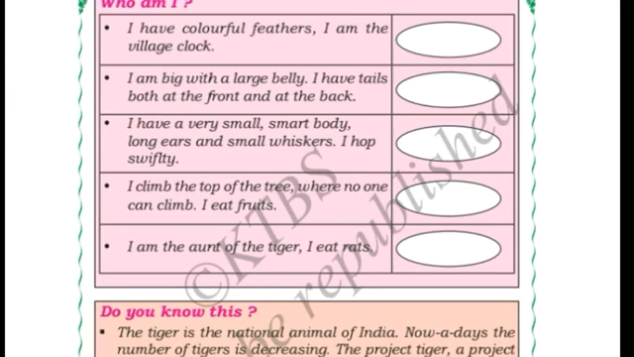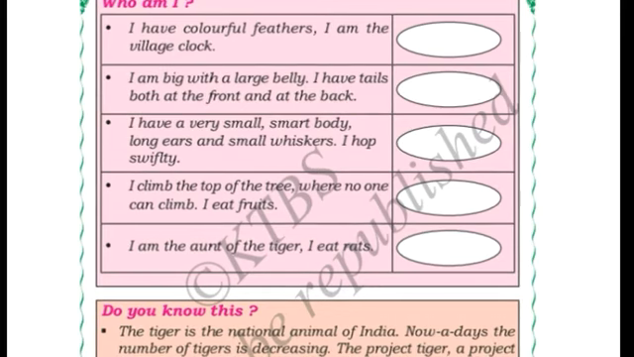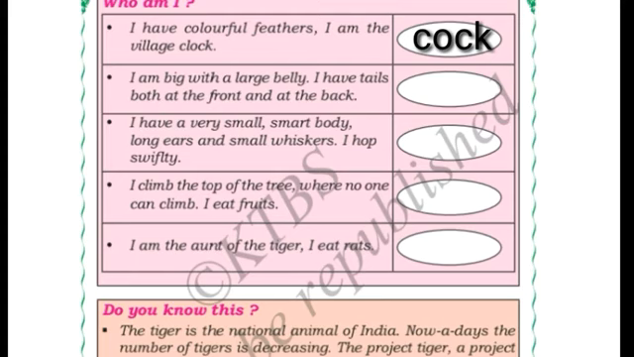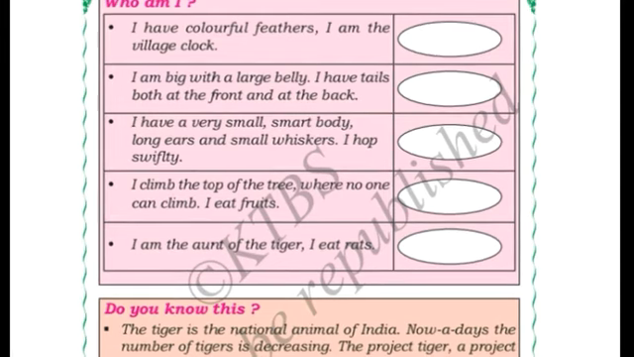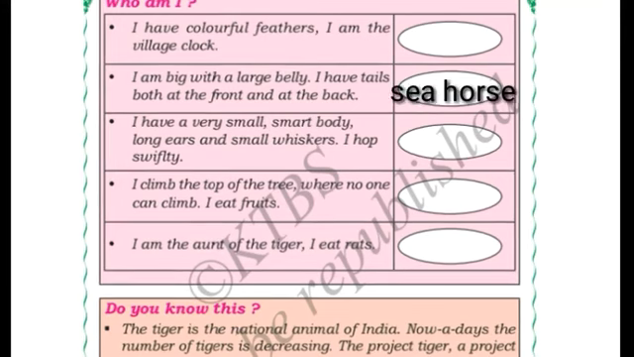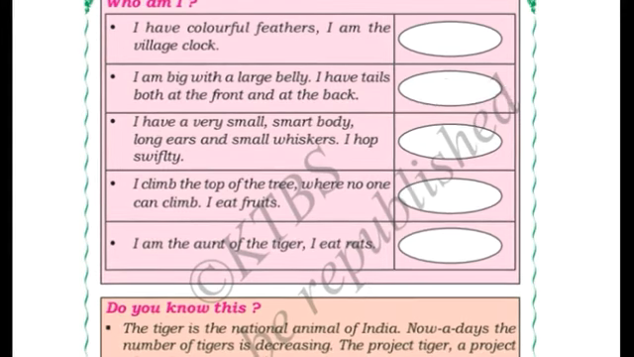Who am I, riddles are there, very nice and interesting thing. So let us solve these riddles. I have colorful feathers. I am the village clock. Okay, which bird is having the colorful feathers, and which bird helps the village to get up early in the morning? Village clock. Cock, C-O-C-K, cock. I am big with a large belly. I have tails both at the front and at the back. Answer for this is seahorse. Seahorse is having a large belly and a tail at the front and the back.